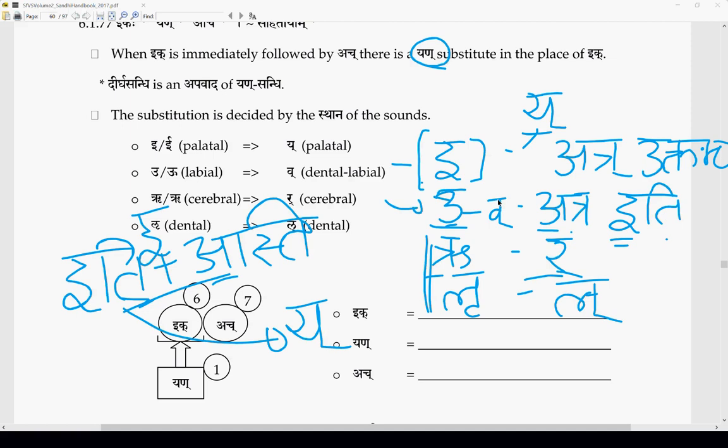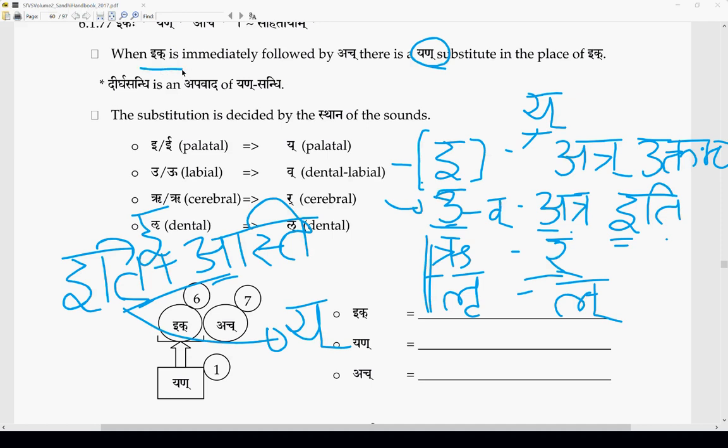But as a grammatical framework, Ashtadhyayi has to define it. It can't just say, okay, it is natural, just understand that. So for that, there is another sutra, which says to go as per the order of the letters.